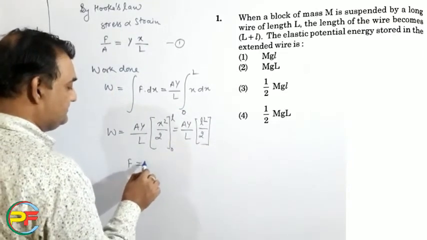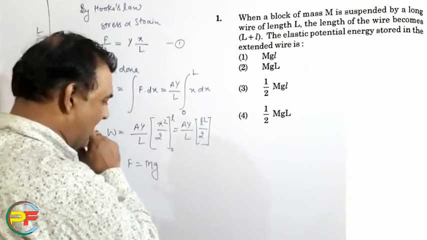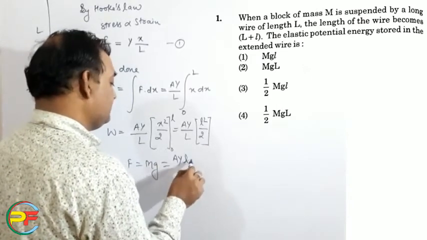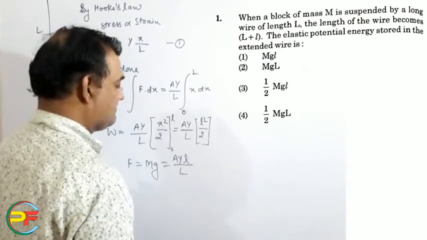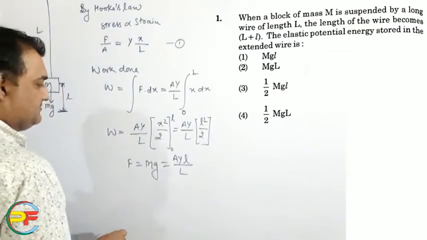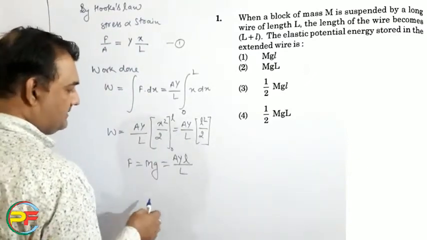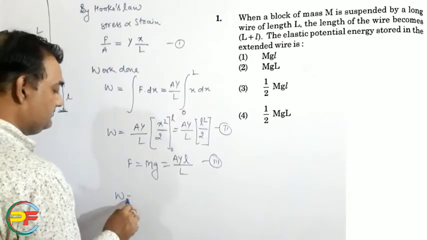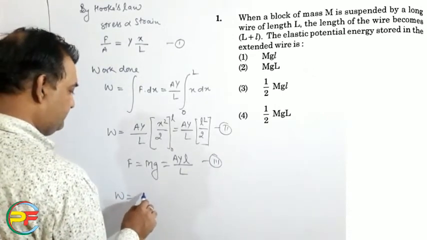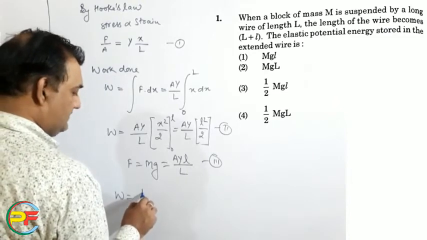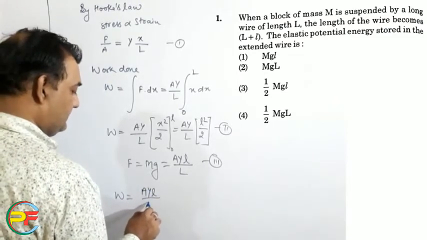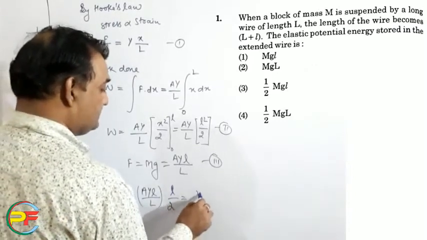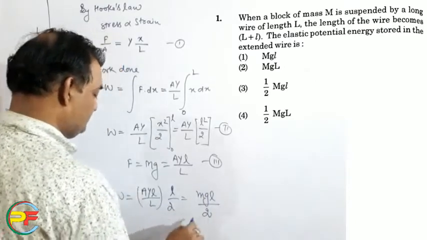Final stress, that is mg, is equal to YAl by L. So from equation 2 and equation 3, W is equal to YAl by L into l by 2, and that is mgl by 2.